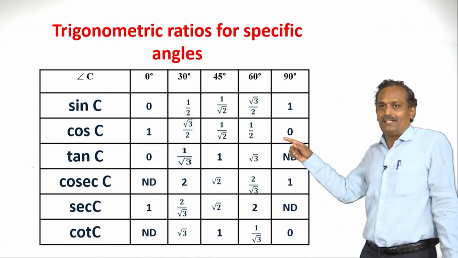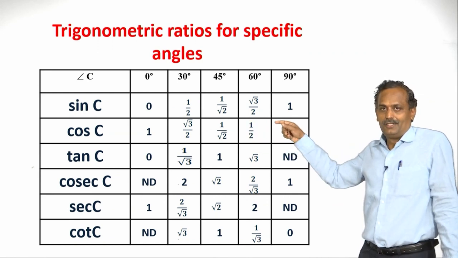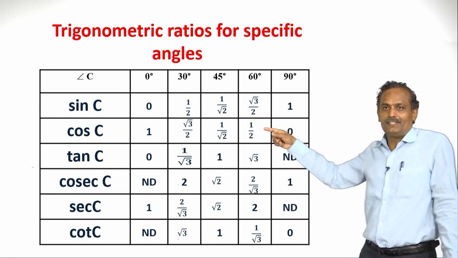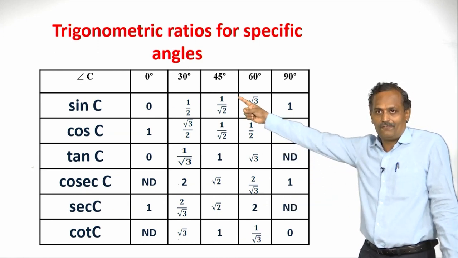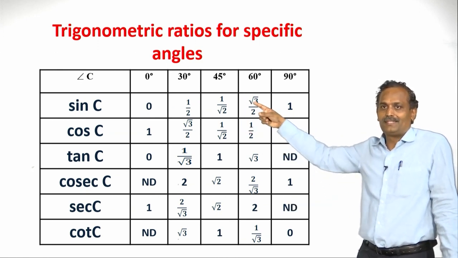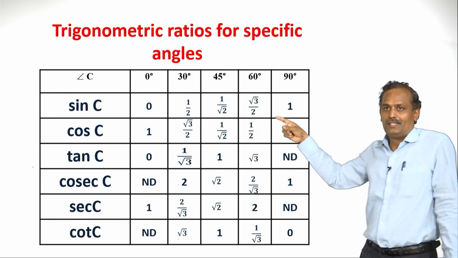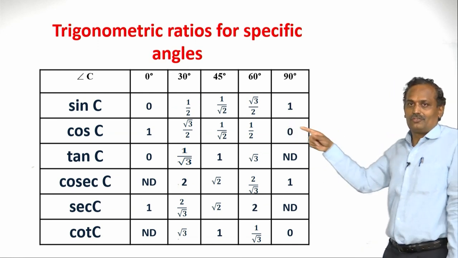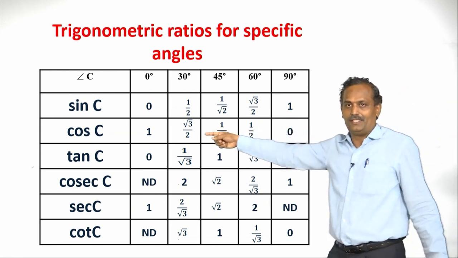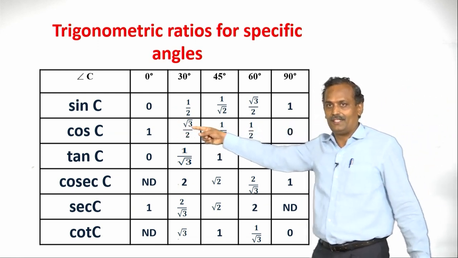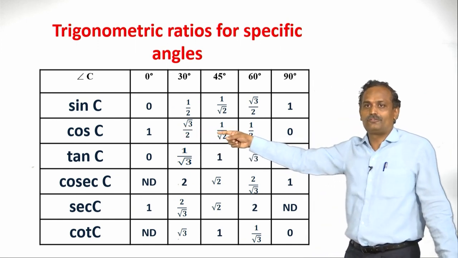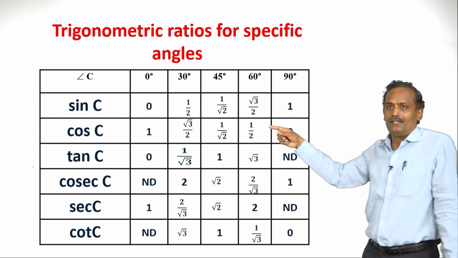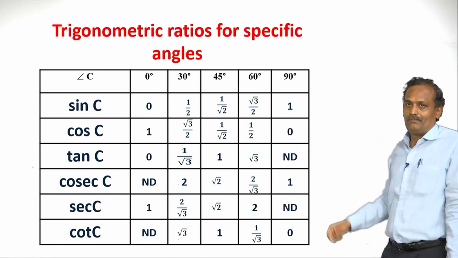So, with respect to angle C, we have already found it. So, sin of 0 degree is 0, sin of 30 is 1 by 2, sin of 45 is 1 by root 2, sin 60 is root 3 by 2, sin 90 is 1. Similarly, cos of 0 is 1, cos of 30 is root 3 by 2, cos 45 is 1 by root 2, cos 60 is 1 by 2 and cos 90 is 0.